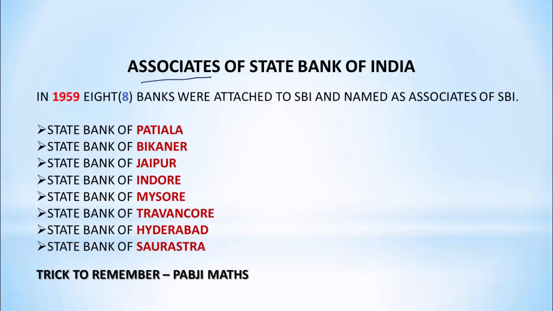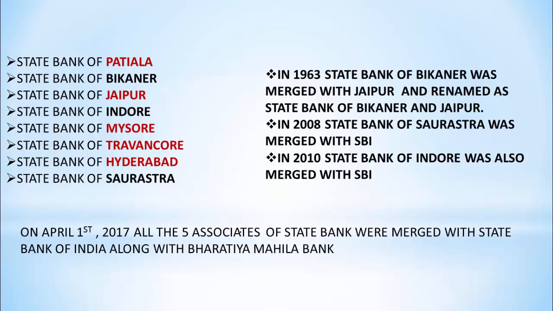And there is a very funny trick I found somewhere. This trick is not made by me. It is a very funny trick to remember the associates of State Bank of India, and these are sometimes asked in the examination also. The trick is PUBG maths. You have to cancel the A, and there is P for Patiala, B for Bikaner, J for Jaipur, I for Indore, M for Mysuru, T for Travancore, H for Hyderabad, and S for Saurashtra. In this way you can remember these associates.